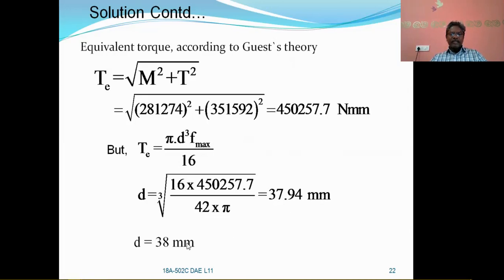As per the standards, you have to round this off to 40, but simply it is rounded off to d equal to 38 mm. So this is the problem. Let us see another problem.